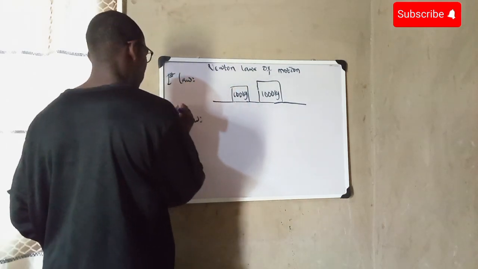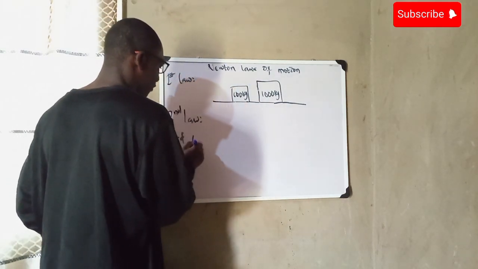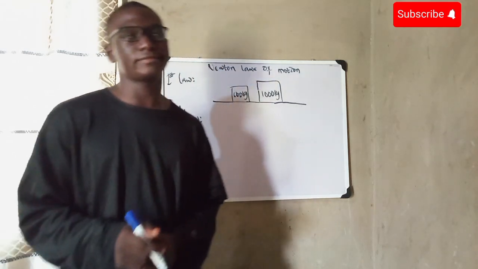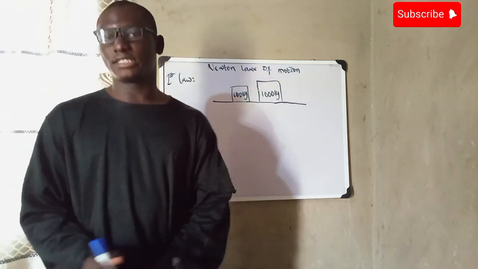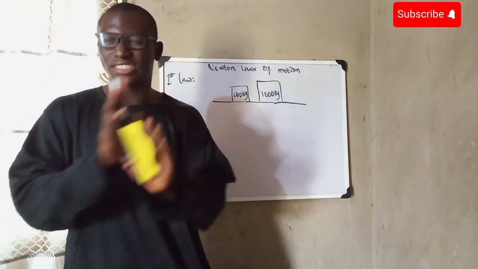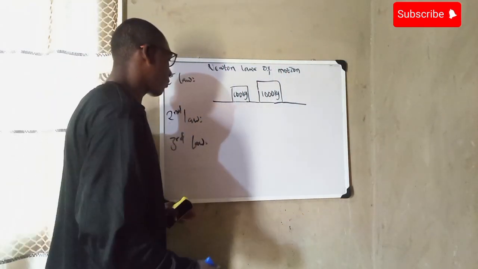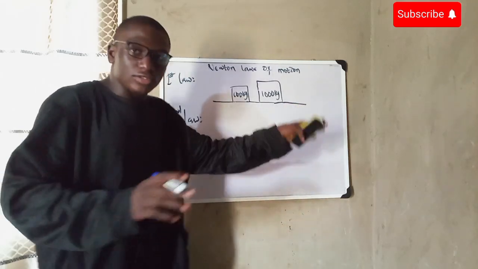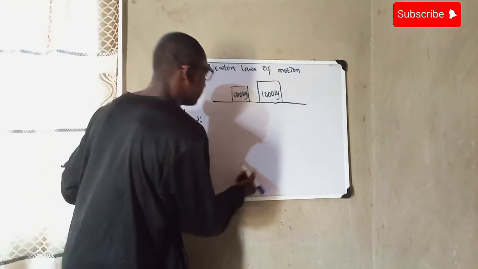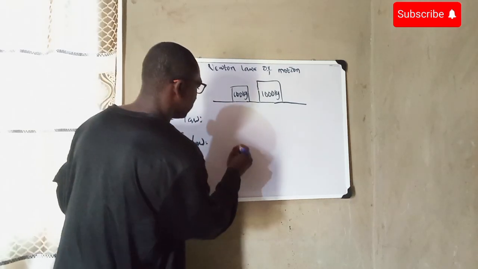Okay. Move to Newton's third law of motion. This law says that for every action, there is an equal but opposite reaction. Let me explain. Let's say, for example, we have a body right here.